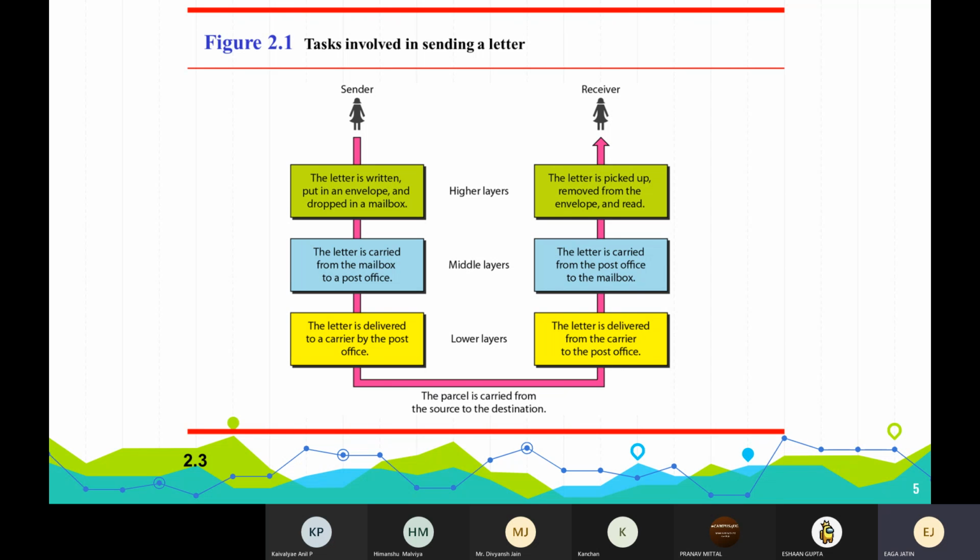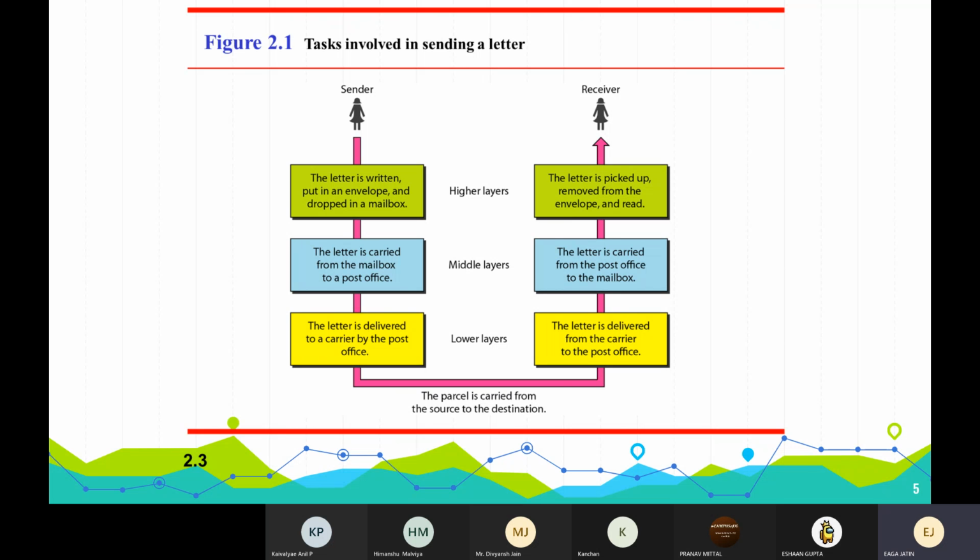From there, another postman takes your letter and goes to the mailbox of your receiver and drops it there, where the receiver comes, takes the letter and reads it. So these are the tasks involved to send your letter to the person you want to.